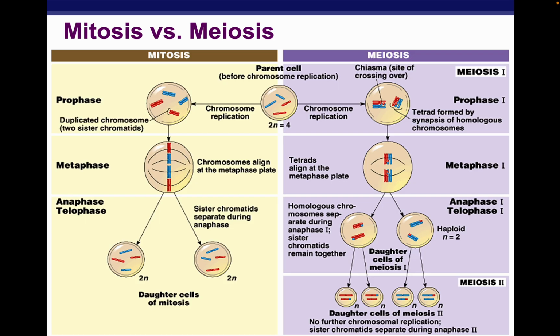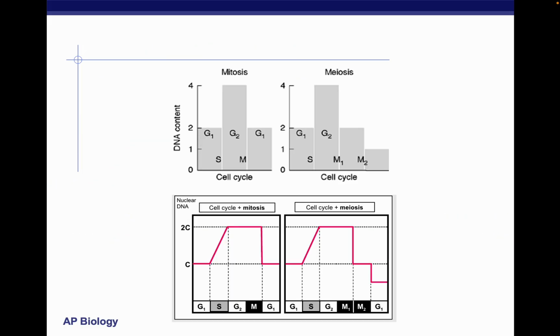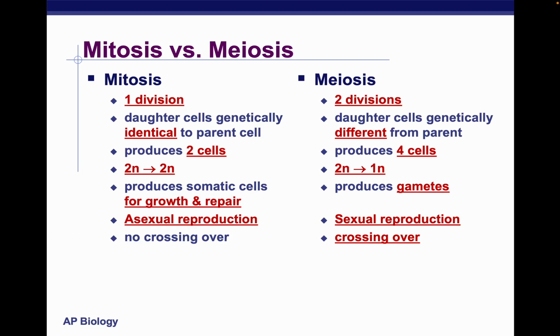This is an overview of mitosis and meiosis. The main difference is what we discussed: meiosis 1 is homologous chromosomes splitting apart, and meiosis 2 is sister chromatids splitting apart. This is important, maybe a chart you want to take notes on and identify.